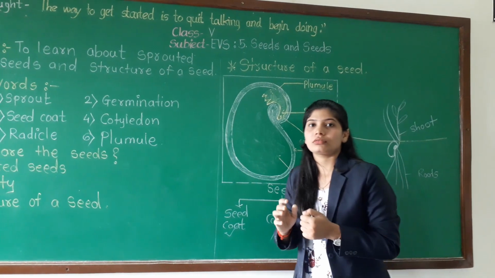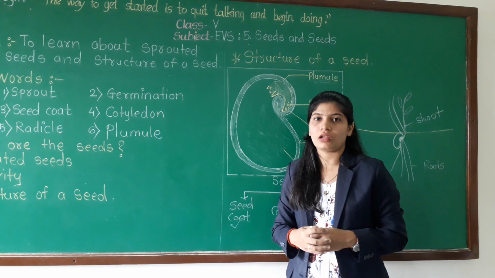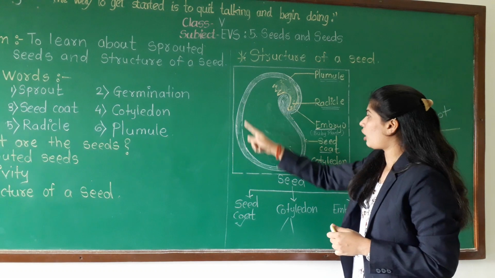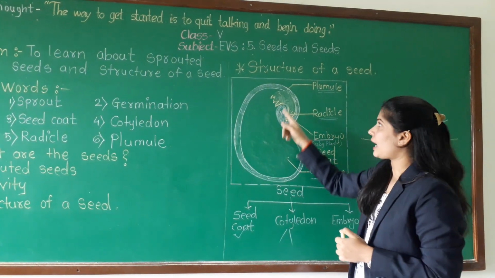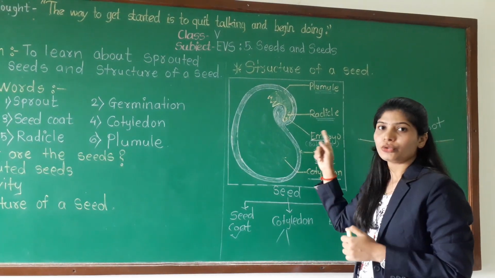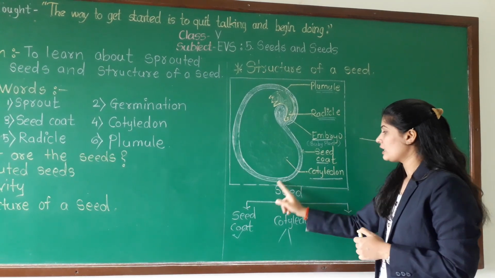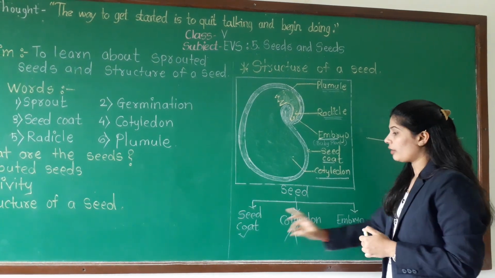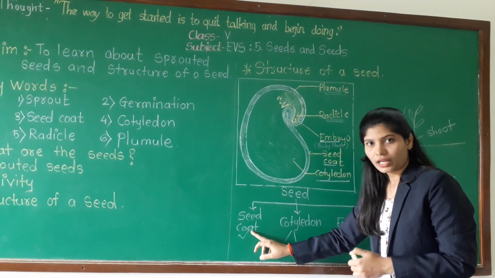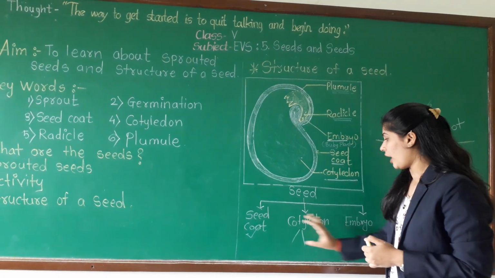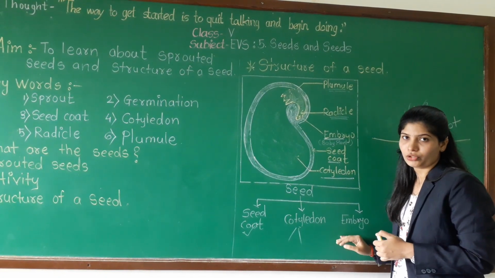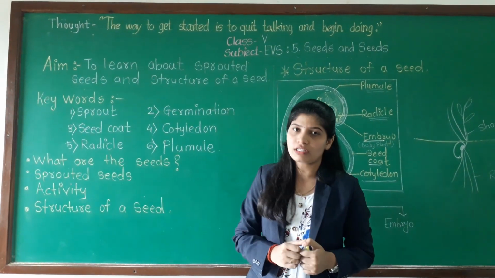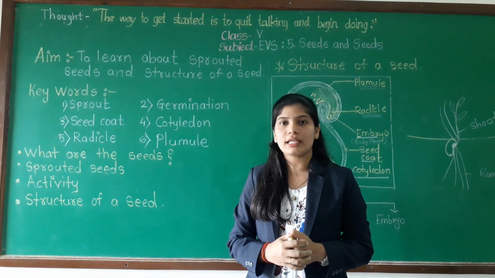So today's homework is that you have to draw this diagram in your notebook as the structure of seed, and write a short note on seeds and their parts. Don't write only this. You have to write what the seed coat is and the function of the seed coat. Like that you have to do with cotyledon and embryo. I hope you have understood all the things that we learned in our first session. Still, stay home, stay safe, and thank you.